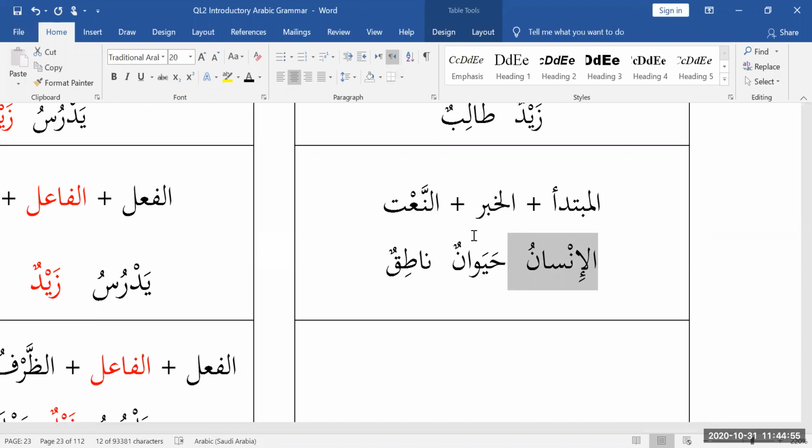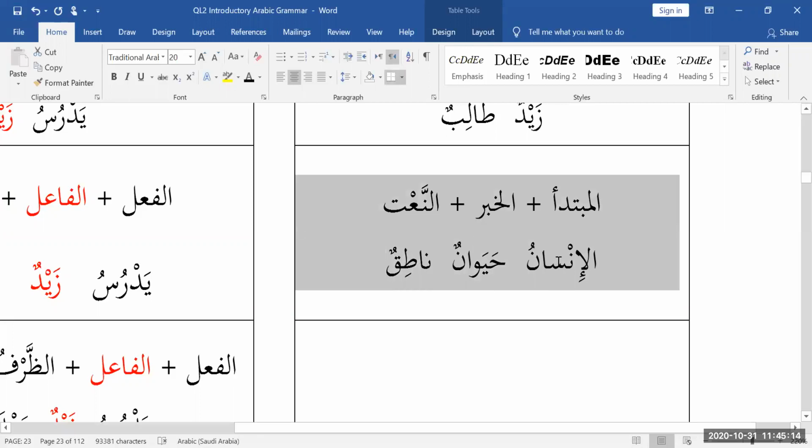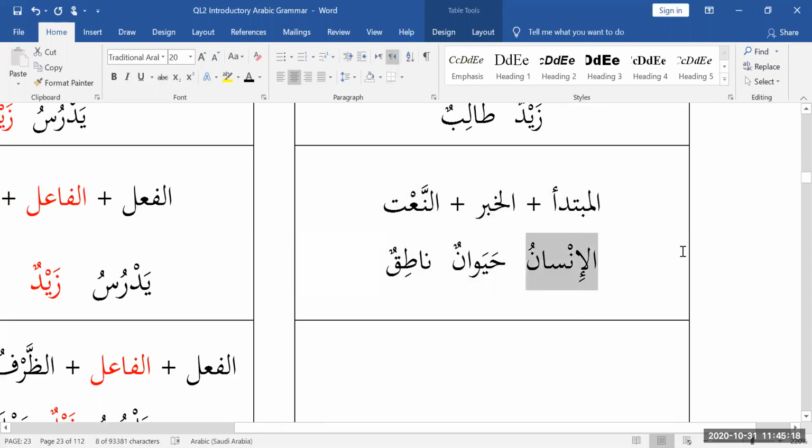Al-insanu, the human, hayawanun, animal, natiq, talking. This you will find in the books of Aqidah and philosophy and mantiq, logic. Al-insanu, the human being, is a talking animal. This is a definition of the human being. The human being is an animal. What kind of animal? Talking. So the word talking, natiq, is a na'at, adjective.